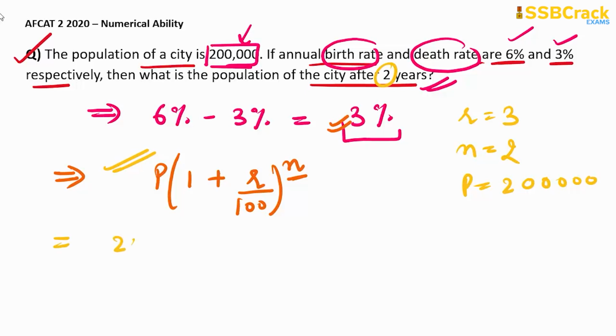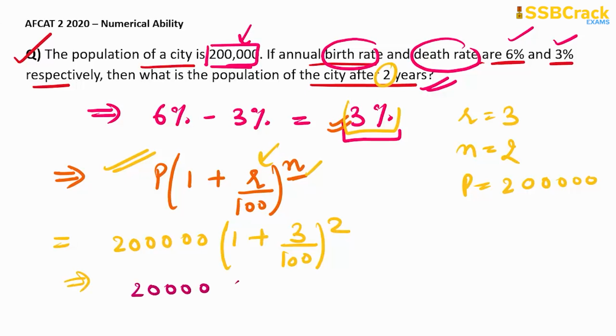So it will be equal to 2 lakh into (1 plus R percent). R is the increase, which is 3, so 3 by 100, and n here is 2, so whole square. Now we can easily solve it. It will be 2 lakh into, here we can take the LCM, so it will be 103 by 100. And here is a square, so we can write it twice. Now we can cancel out these two zeros. Now we can easily solve this.